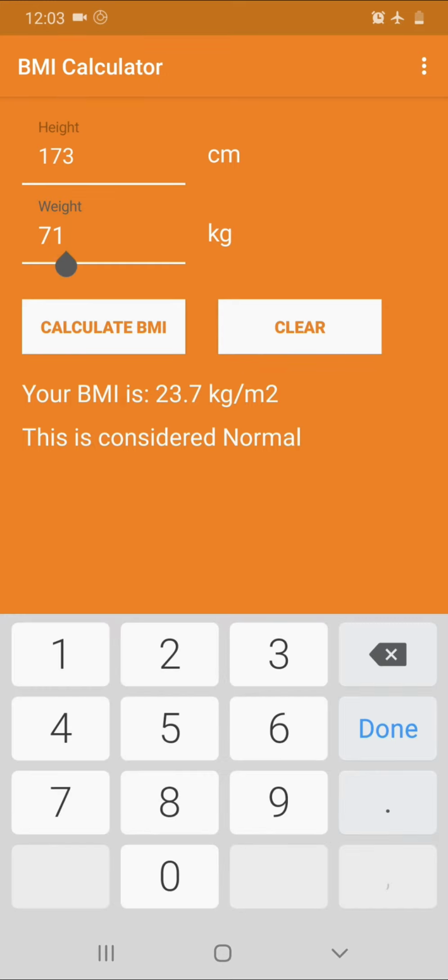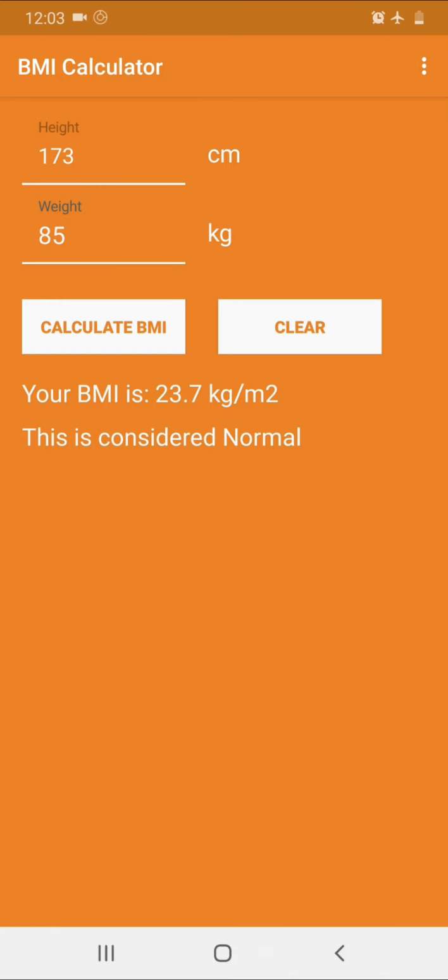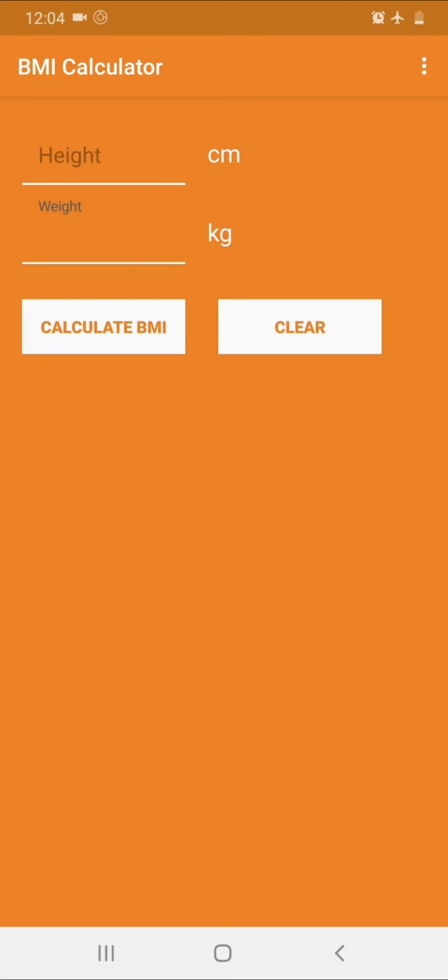Suppose you have a height around 173 and a weight around 85 kg, and you click on calculate BMI. It will show you a different result. Your BMI is 28.4 kg per meter square. This is considered overweight. By clicking on clear, you can reset these two input fields.